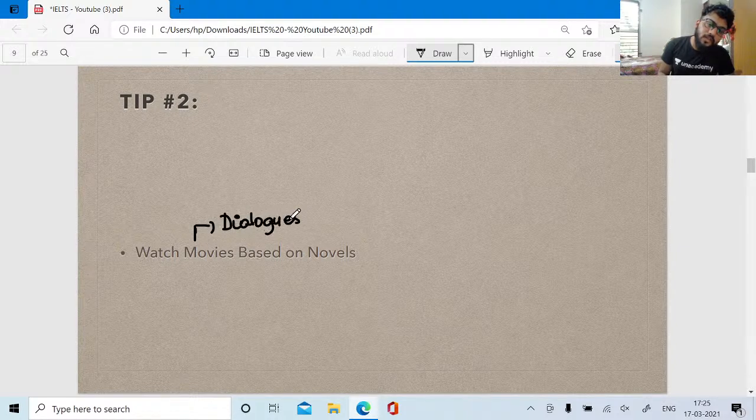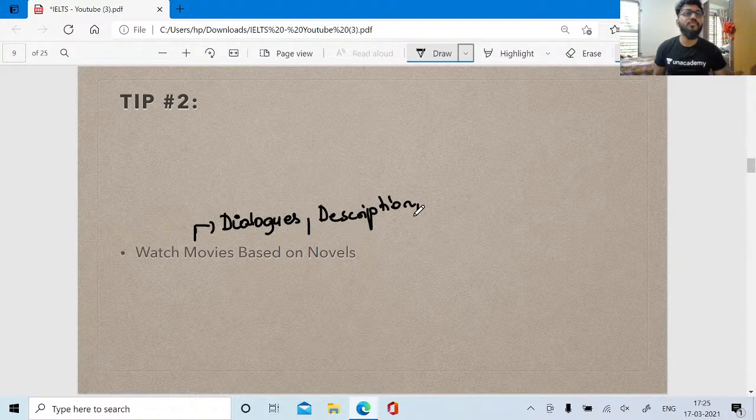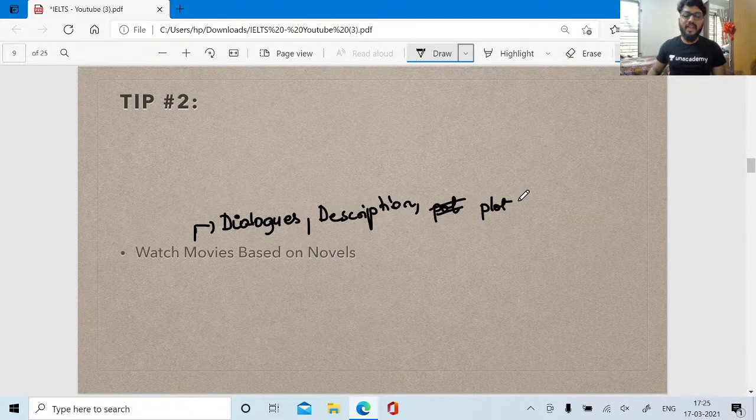Yes, people, movies have something called dialogues. Movies have something called description, and they also have something called plot. Every movie has a dialogue, description, plot, screenplay, right?